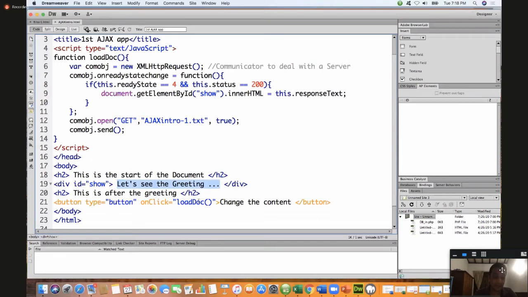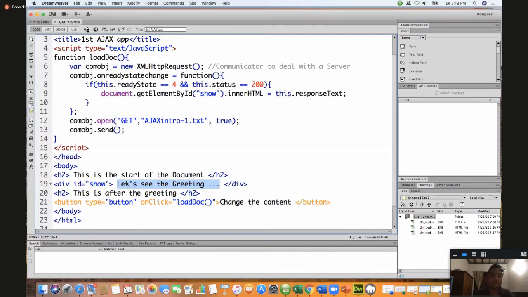When you click on this button, we are calling this loadDoc function, and the loadDoc function calls this one. Finally, the response text, whatever text is available, will come and display inside the div.